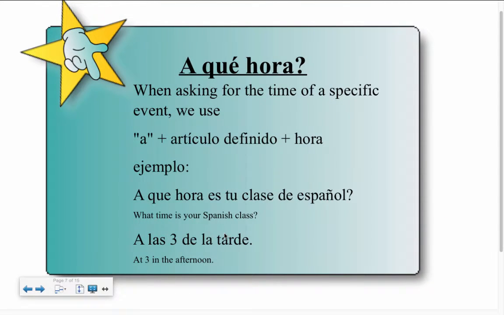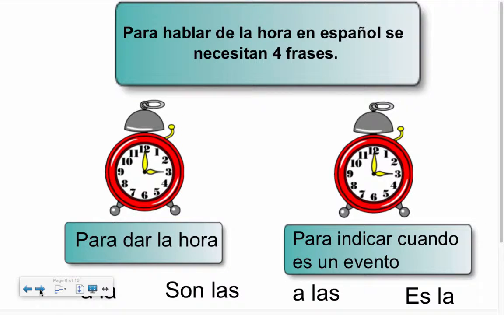So another part of telling time is when we want to ask what time it is. So this question is ¿a qué hora? When asking for the time of a specific event, we use a con artículo definido con hora. Un ejemplo, ¿a qué hora es tu clase de español? What time is your Spanish class? A las 3 de la tarde, at 3 in the afternoon. So let's look at some more examples of this, of practice.